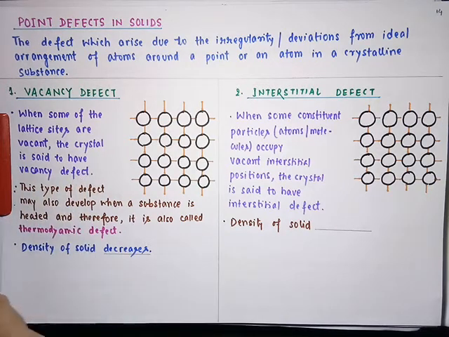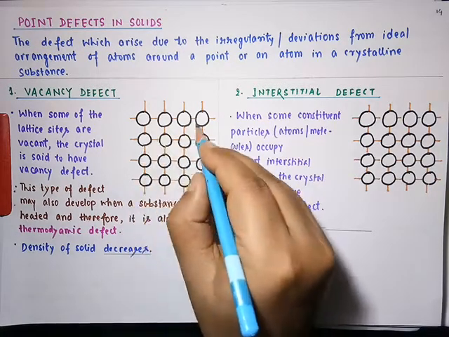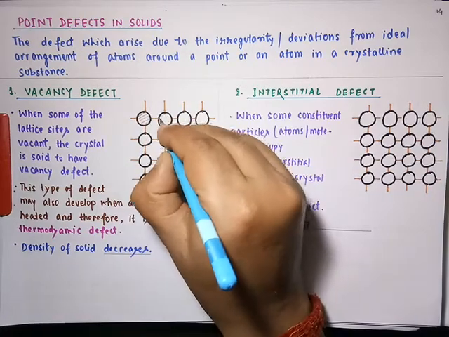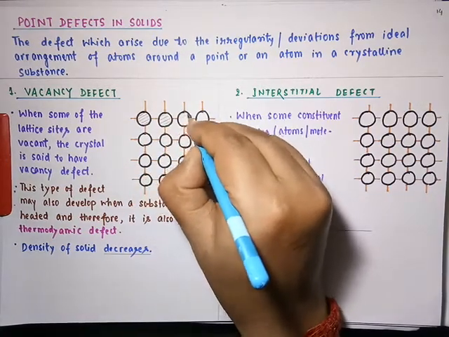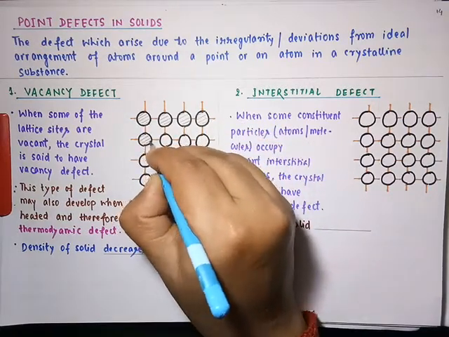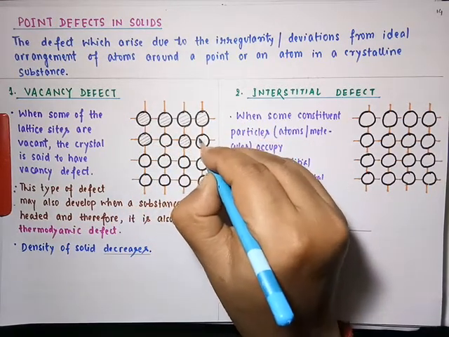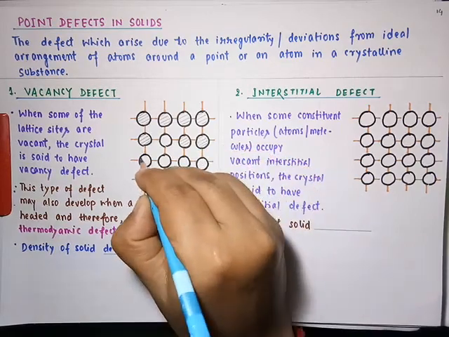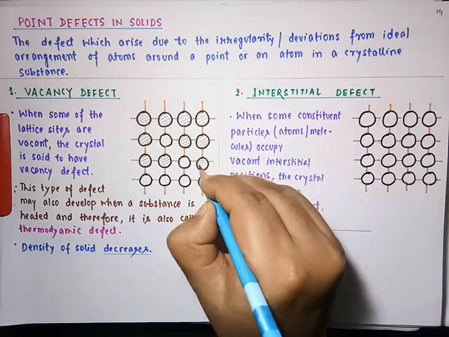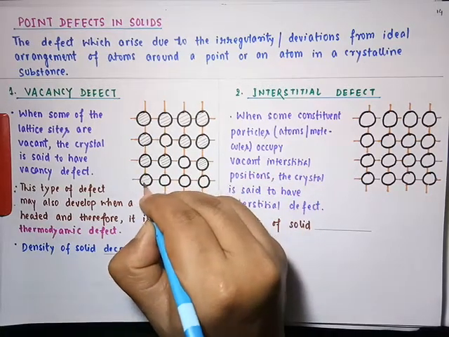So student, let us say this. What I am trying to say is, these are the lattice sites, and some of the lattice sites are unoccupied. This shaded region represents the filled lattice sites.